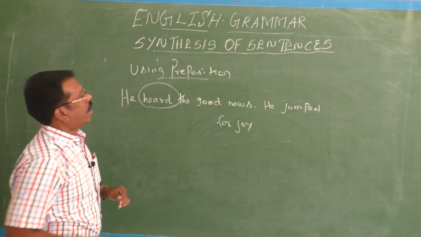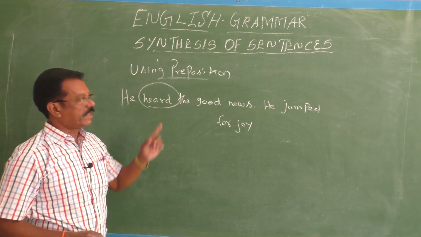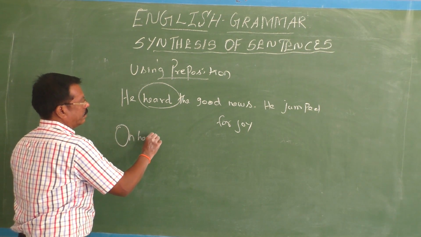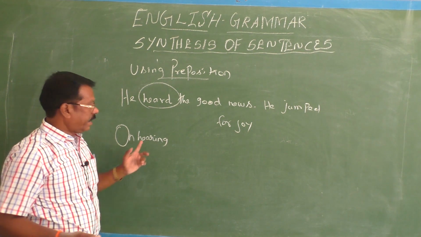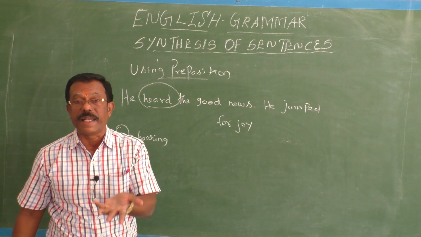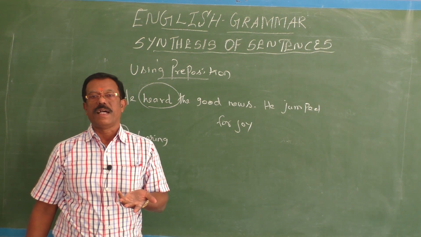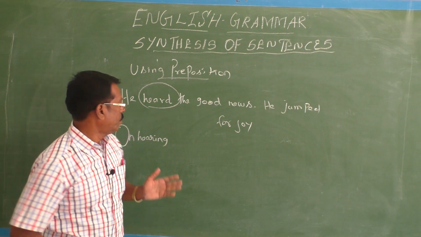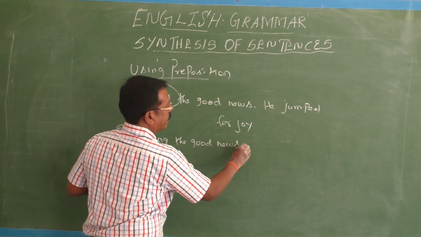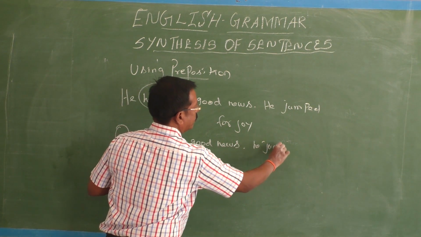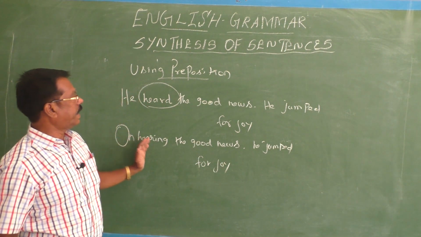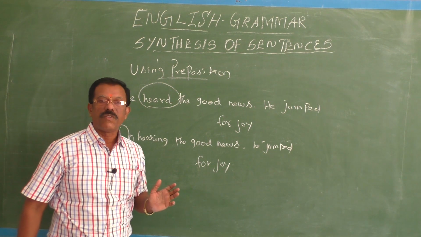Heard. On plus verb plus ing. Yeah, that is also possible. On hearing. On hearing what? Hearing is a verb plus ing, so it is a gerund. You know that gerund is a verbal noun. It is always used as an object of a preposition. So on hearing the good news, he jumped for joy.